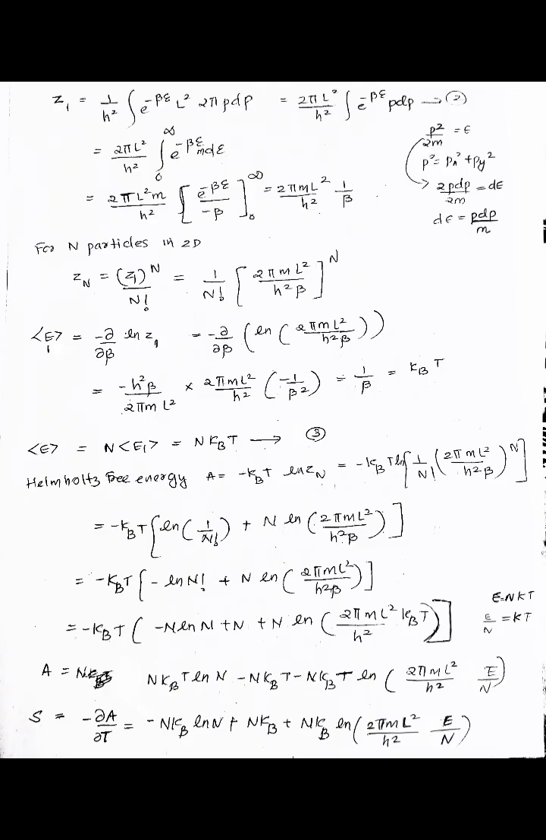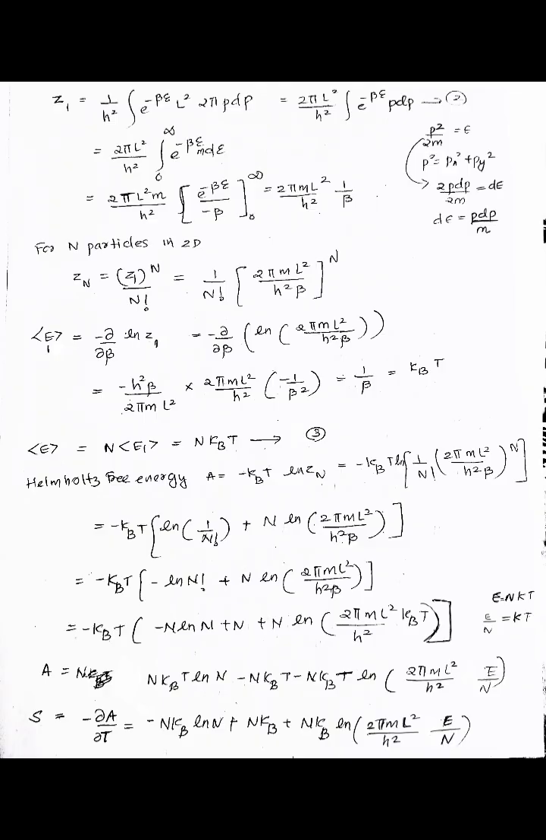So this is equal to 2πL²m/h² times e^(−βE)/(−β), starting from 0 to infinity. This is equal to 2πmL²/h² times 1/β. For N particles in 2 dimensions, we can write Zn is equal to Z1^N/N!. So this is equal to 1/N! times (2πmL²/(h²β))^N.